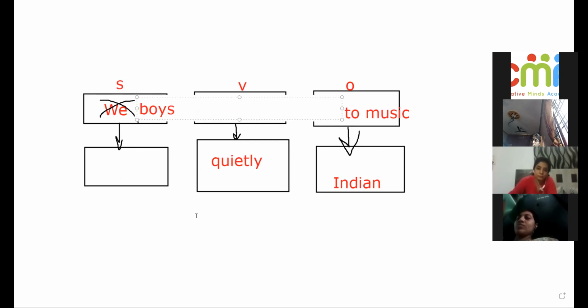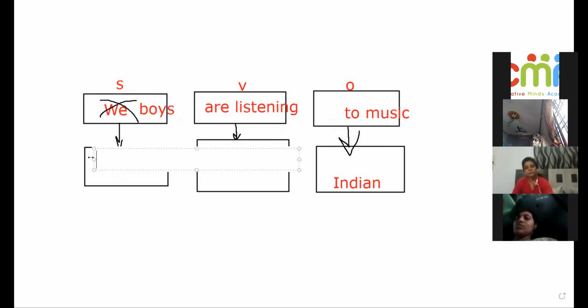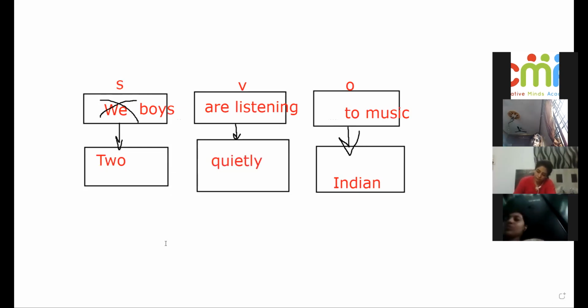So boys are quietly listening to Indian music. Now, if about the boys I have something like two boys. So two boys are quietly listening to Indian music. So this way we make the sentence wall.